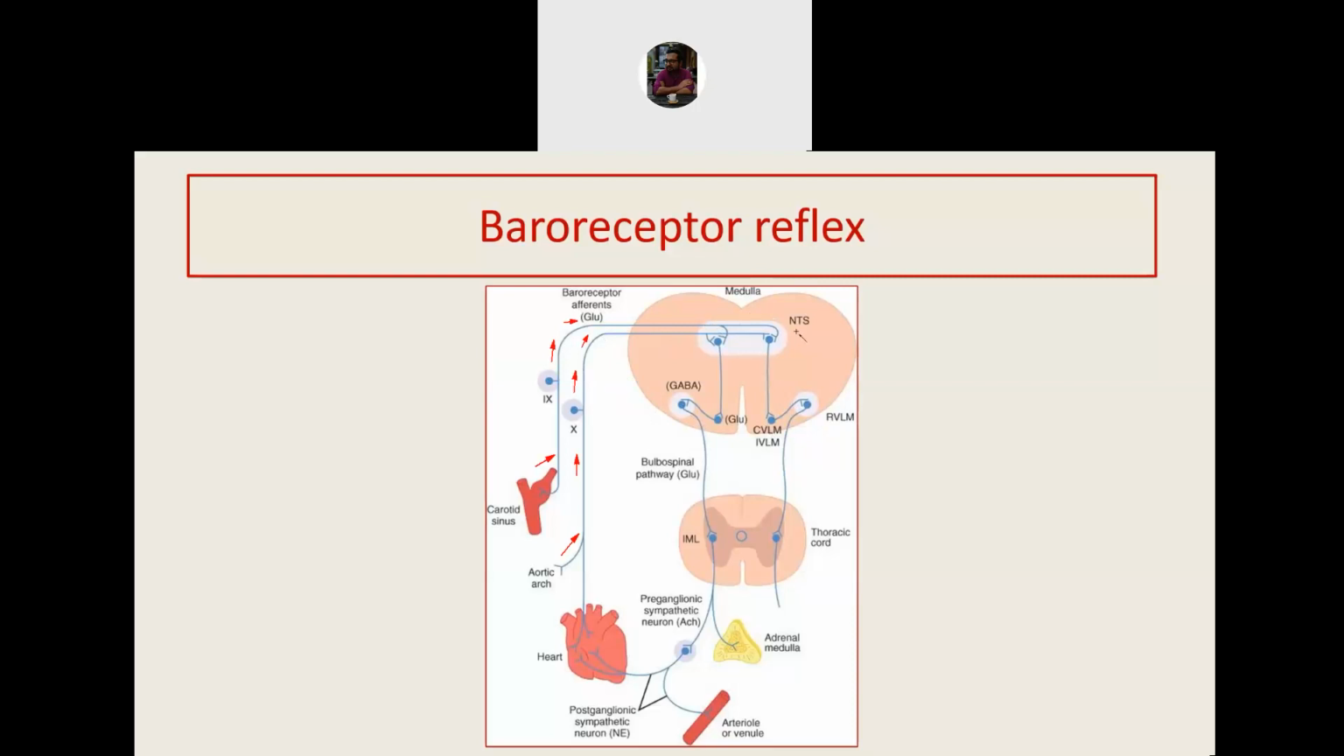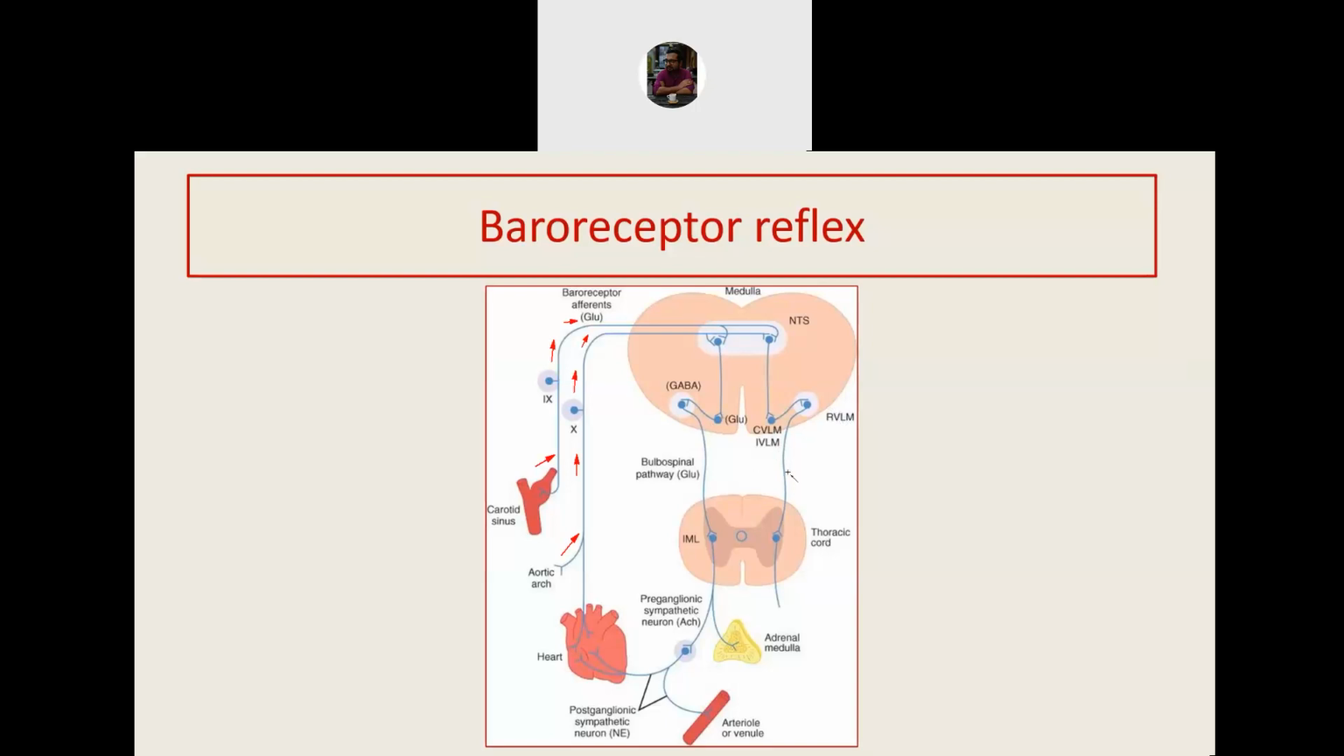These nerves will first terminate in the nucleus tractus solitarius or the nucleus of the solitary tract. From there, connection will go to another set of nuclei. These are known as the caudal ventrolateral medulla and intermediolateral medulla. After reaching there, finally the nerve will supply another nucleus called the rostral ventrolateral medulla. So there are three nuclei that form the vasomotor center: nucleus tractus solitarius, the caudal and intermediolateral medulla, and the rostral ventrolateral medulla.